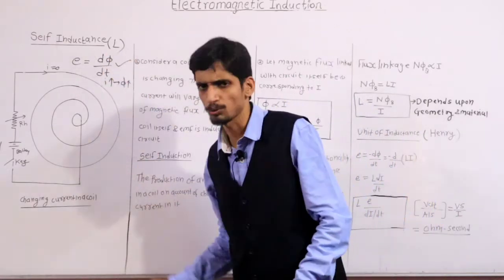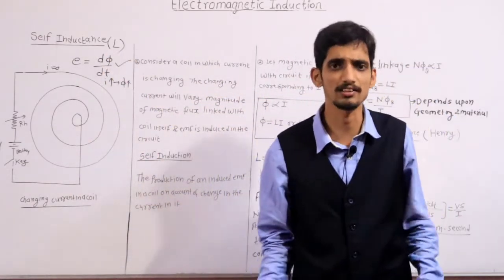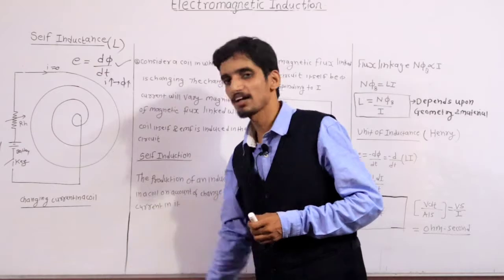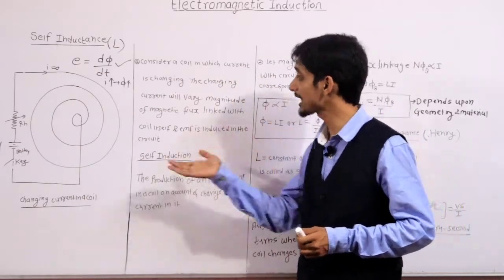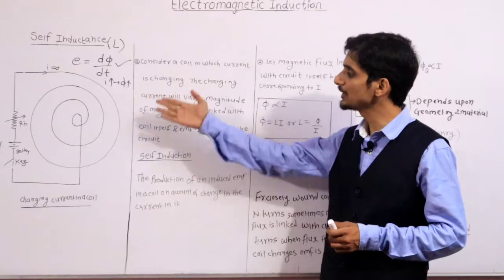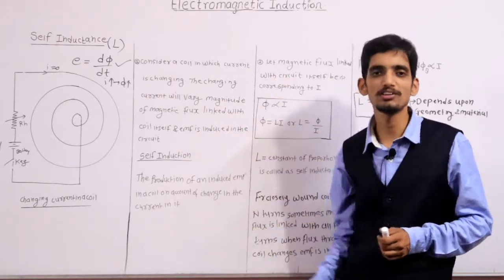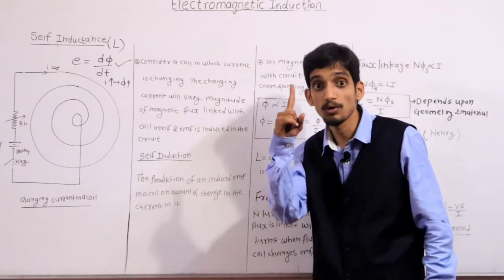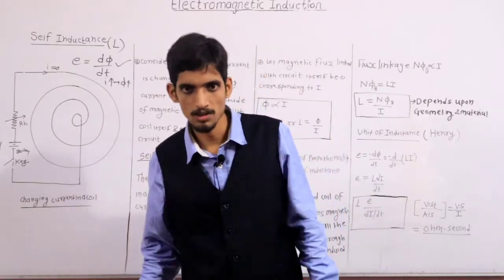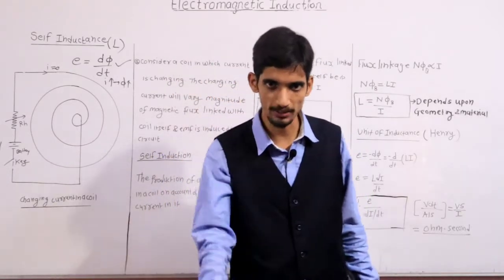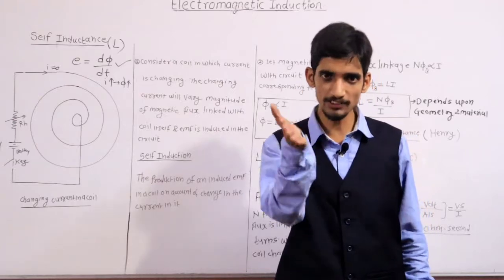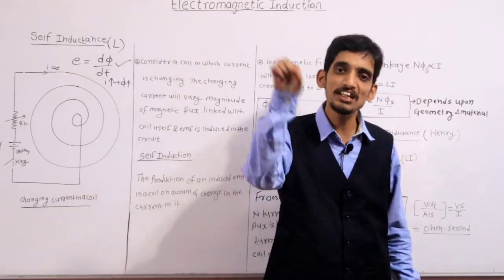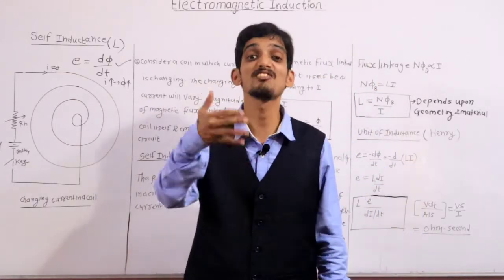Now self-inductance means what? Actually what is meant by self-inductance? Now listen. Consider a coil in which current is changing, that I already discussed. The changing current will vary the magnitude of magnetic flux which is linked with that coil itself, and EMF is induced in the circuit. Now the important point, listen here: what is meant by self induction? Self means only one coil. So EMF is induced in a coil due to change in the flux in that coil itself. This is called self induction.